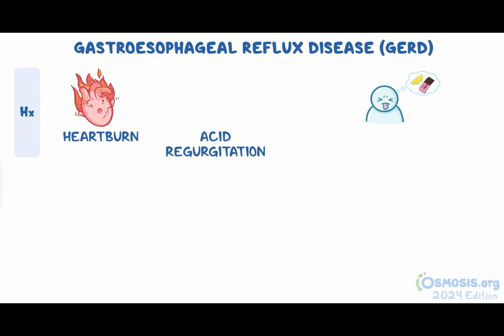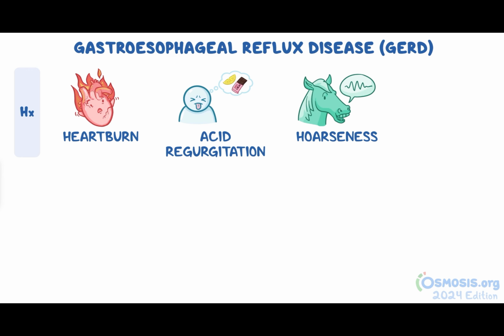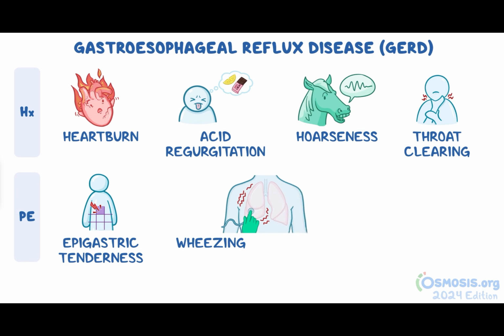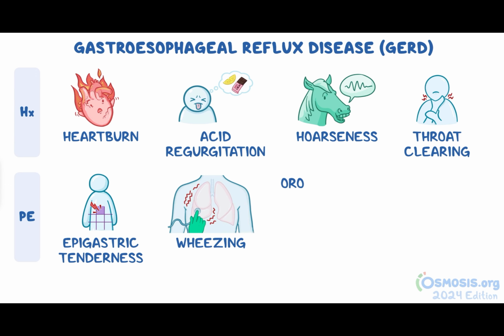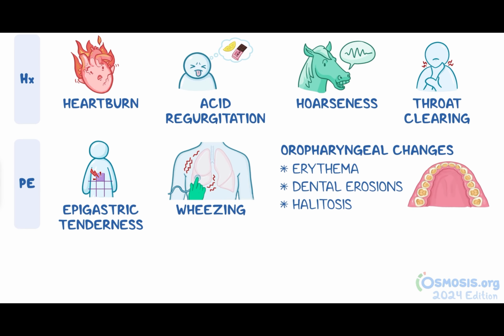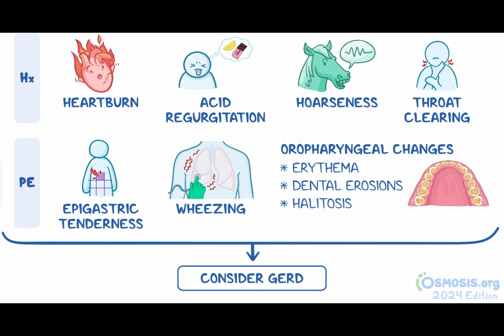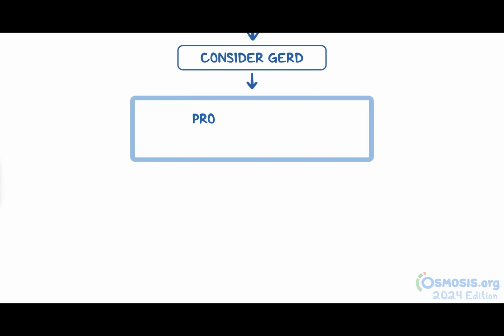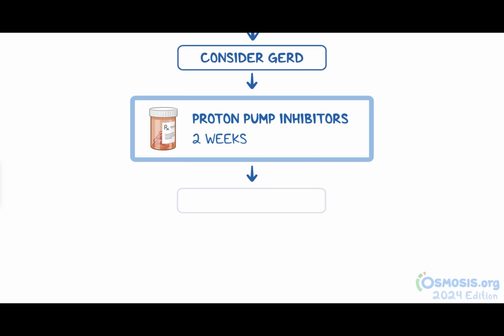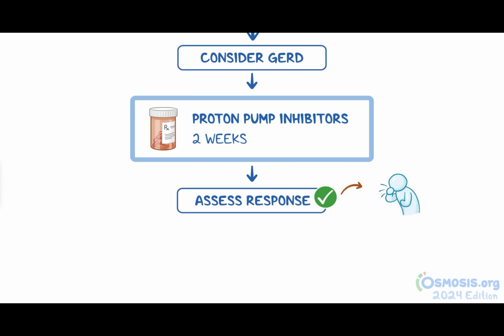In this case, history commonly reveals heartburn as well as acid regurgitation, which can manifest as sour or bitter taste in the mouth, hoarseness, and throat clearing. The physical exam might reveal epigastric tenderness and wheezing on lung auscultation. You might also note oropharyngeal changes such as erythema, dental erosions, or halitosis. With these findings, consider GERD and start empiric treatment, which includes proton pump inhibitors for 2 weeks. Next, assess your patient's response, and if there is an adequate response, meaning improvement or resolution of cough, you can clinically diagnose GERD.